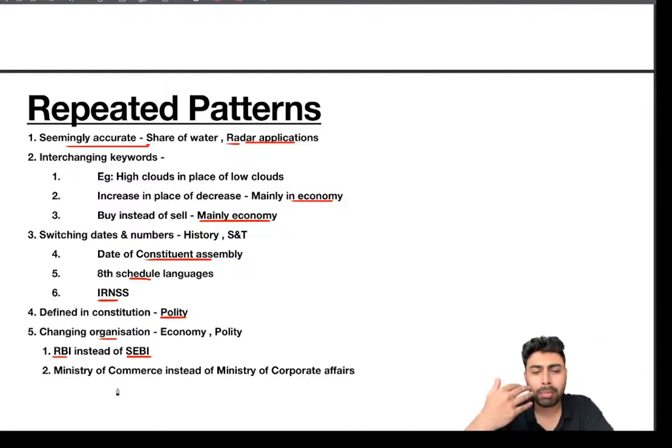And same way, in most of the questions we will be having the National Company Law Appellate Tribunal, things like that. You might think that it will be under Ministry of Finance or Commerce, but it's under Ministry of Corporate Affairs. Same way, another ministry that is usually switched is Ministry of Environment, Forest and Climate Change with Ministry of Earth Sciences.